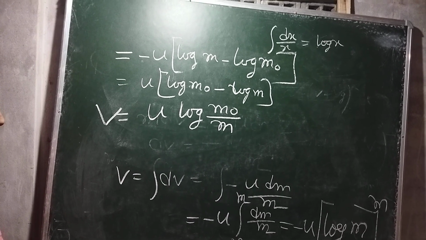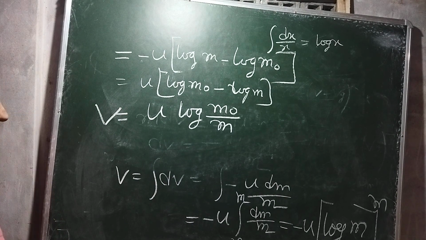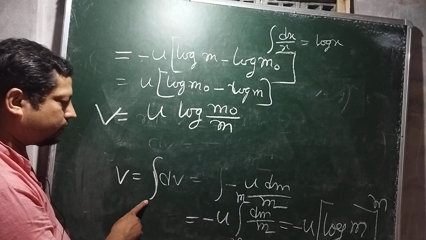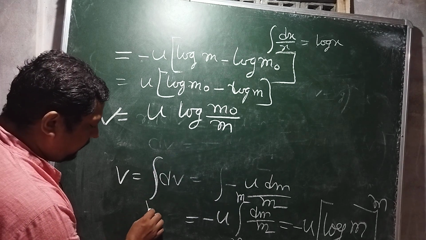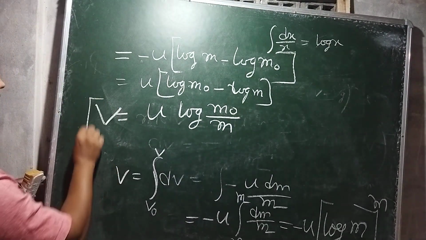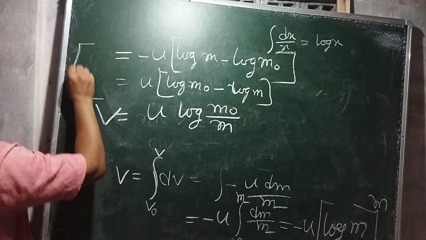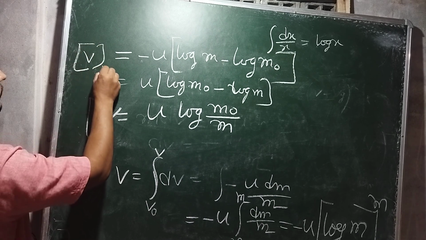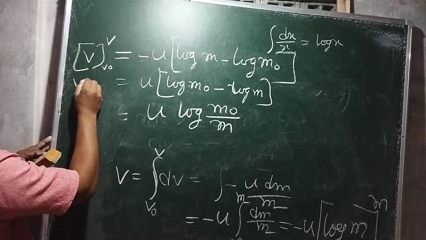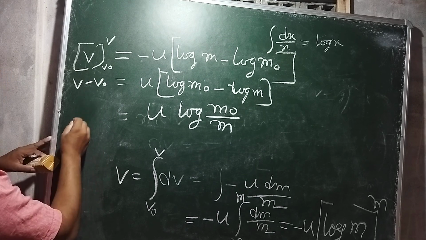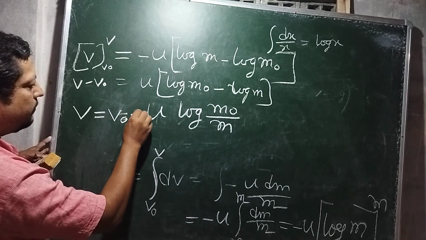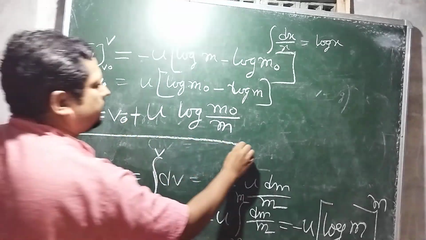Now here if the initial velocity is not 0, then also we can use a limit here. So if this is v naught to v, then here we can write v naught to v, minus v naught, or v equals v naught plus this.